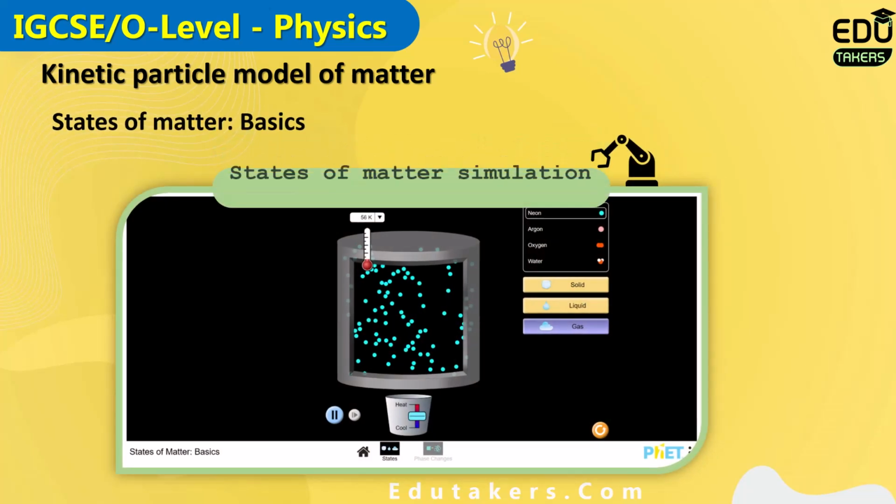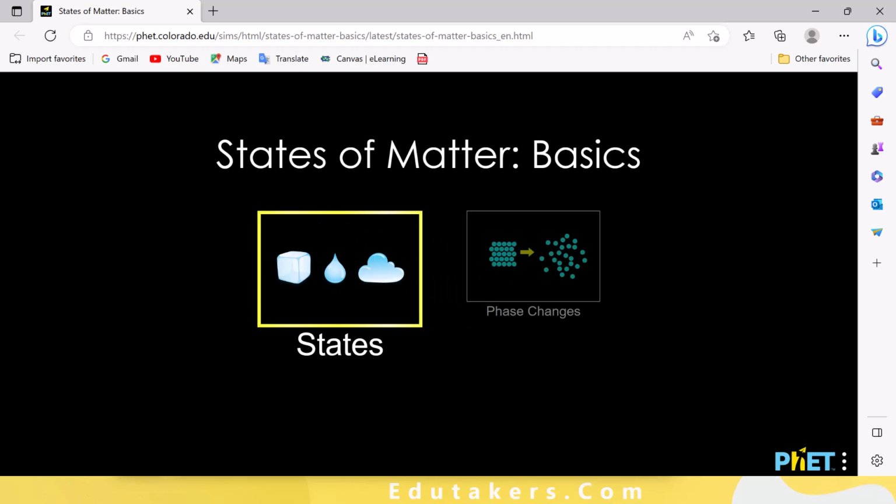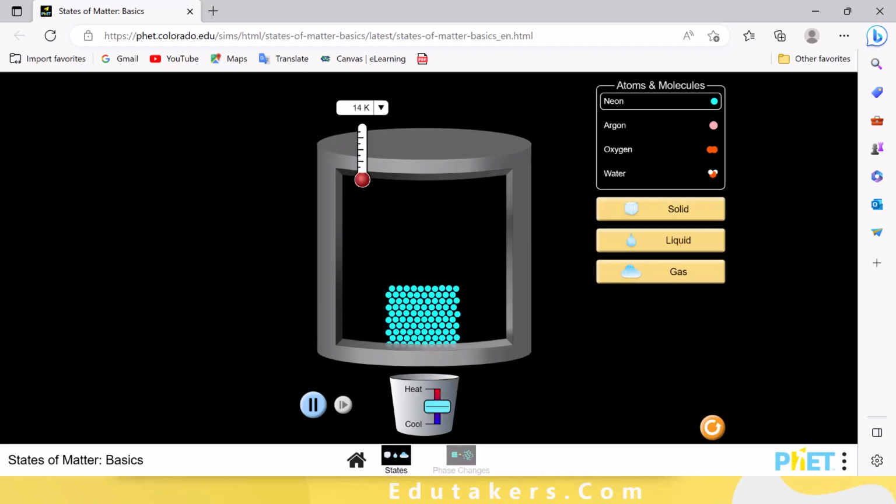Here you can see it's a simulation related to the states of matter. Let's open this. First of all, let's open the states. Here you can see these are the molecules. First of all, I consider the solid.